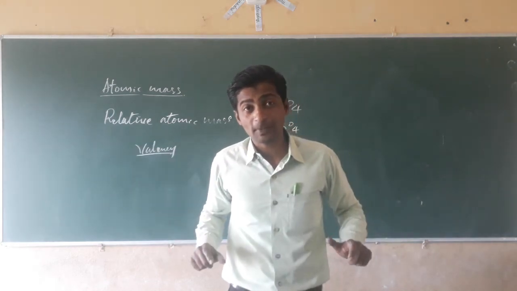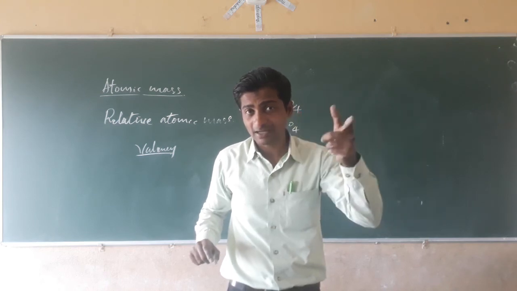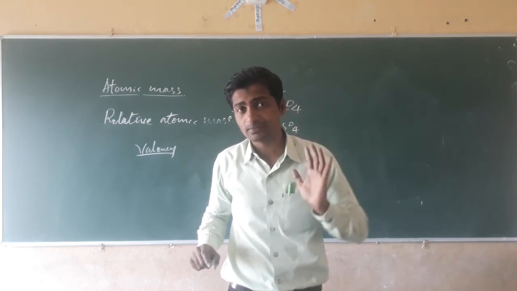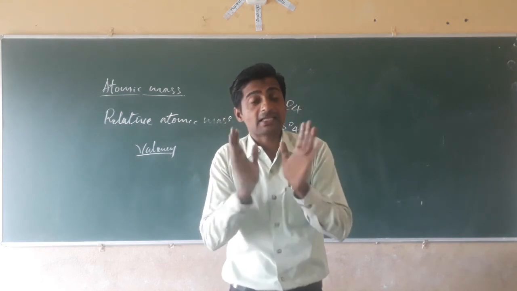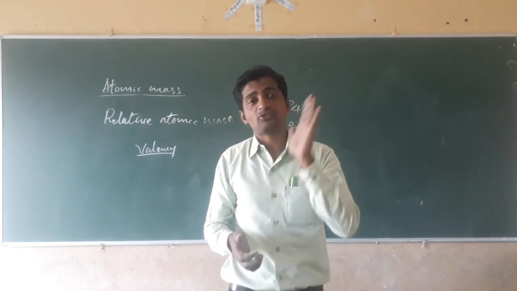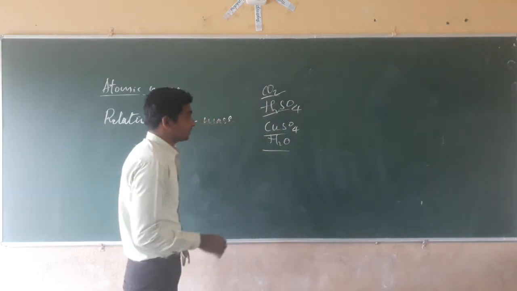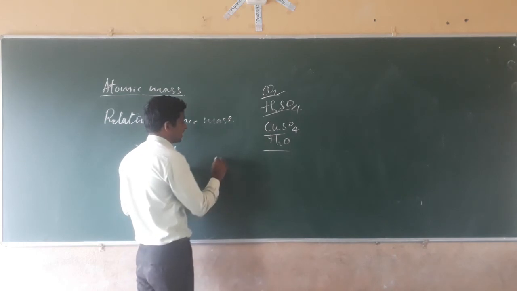But in the case of an octopus, 8 arms are there. The combining capacity of an octopus is 8. Like that, an atom also has a combining capacity. How is it developing? How does the combining capacity arise in the atom?